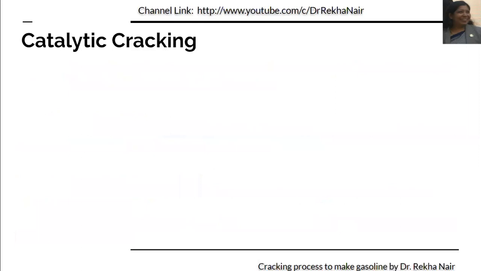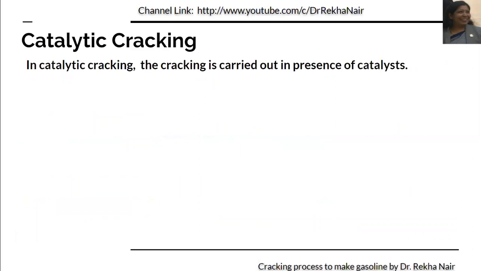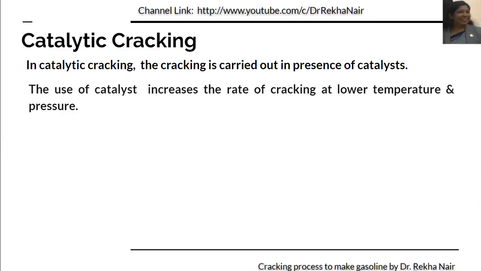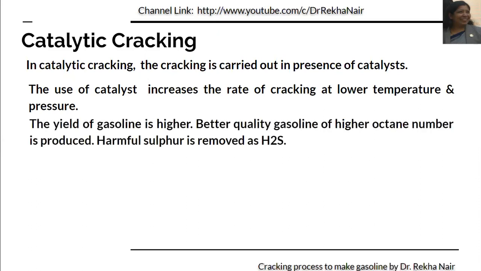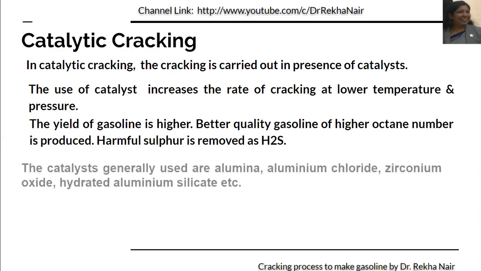Now let us discuss about the catalytic cracking process. In the catalytic cracking process, the cracking is carried out in the presence of some catalyst. The catalyst will increase the rate of cracking, and even at low temperature and pressure, the cracking is properly made and the yield is higher, quality is better, and gasoline which is of higher octane number will be produced by this process. The harmful sulfur is also removed as H2S.